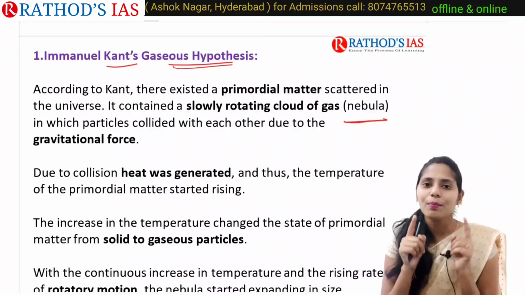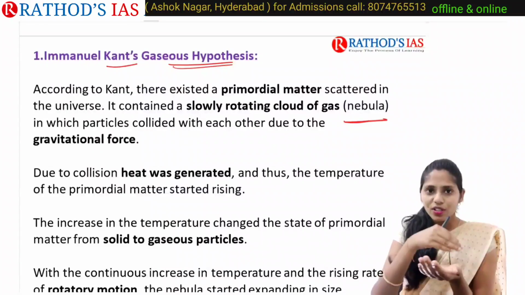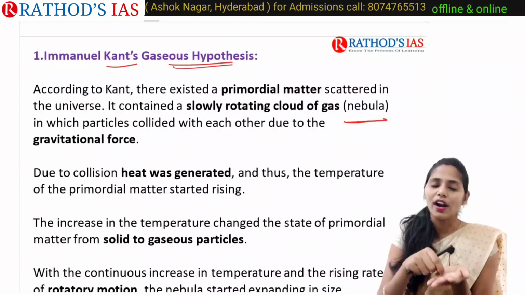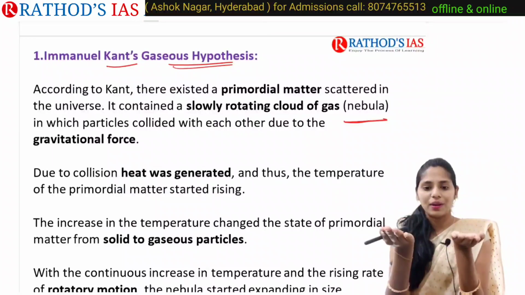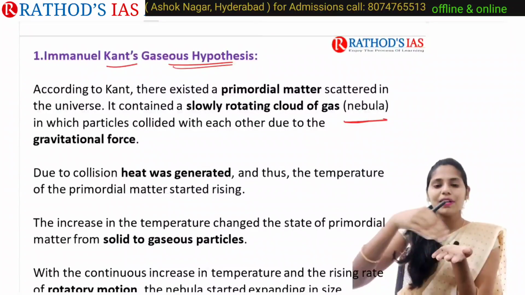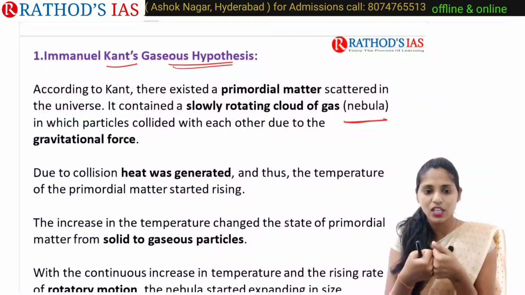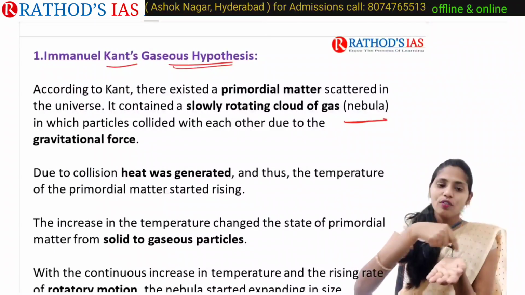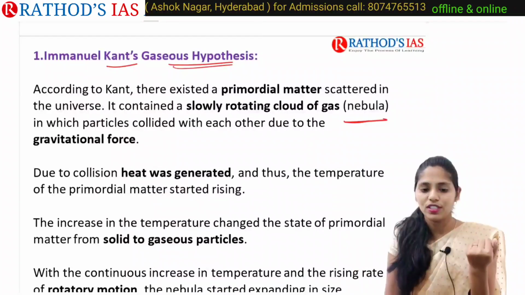What is the important property of gas? It will expand. Because solid particles are converting into gaseous particles with the rising temperature, and because of the continuous increase in temperature from collisions, there is also a rise in the rotatory motion of this nebula.